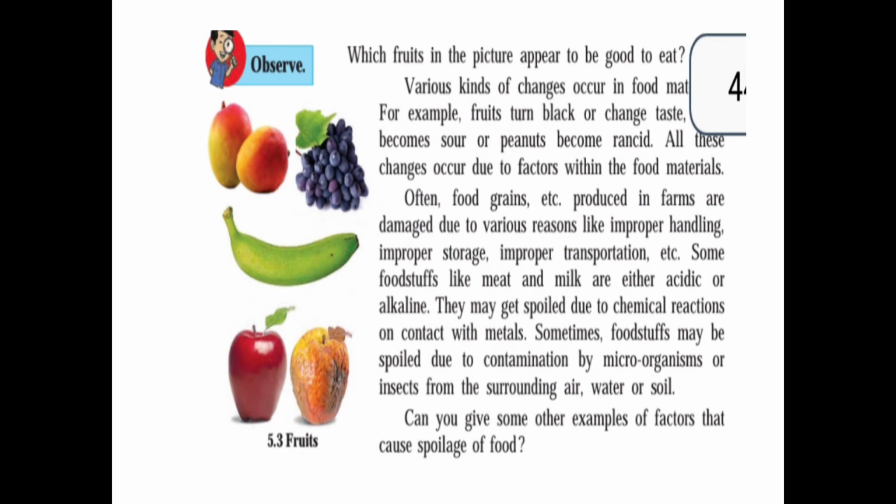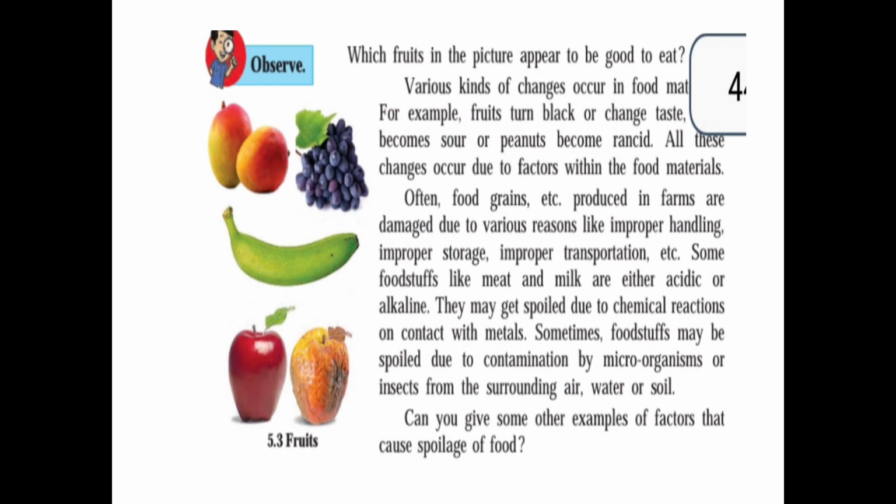Now see, various kinds of changes occur in the food material. For example, fruits turn black and change the taste. Meat becomes sour and peanuts become rancid. Rancid means smelling and tasting unpleasant. We can call it in Marathi stale or old, that is shile.